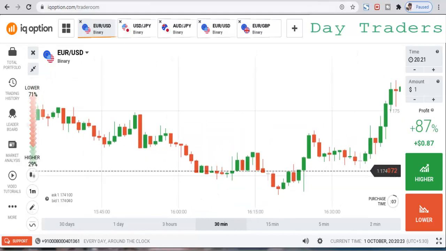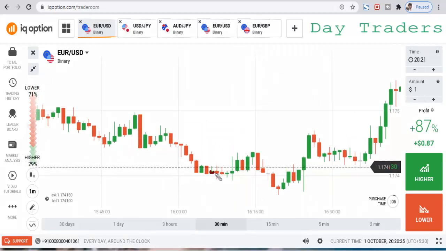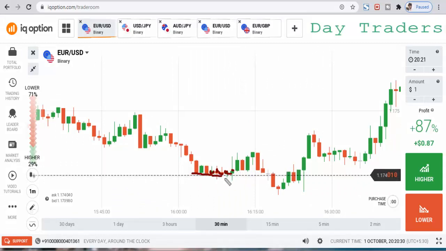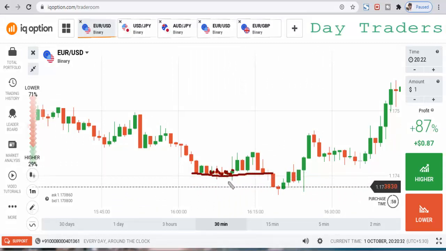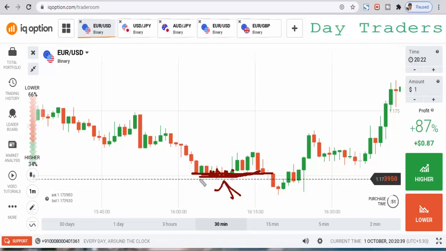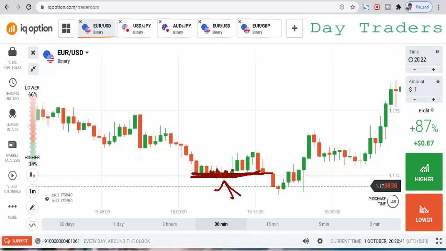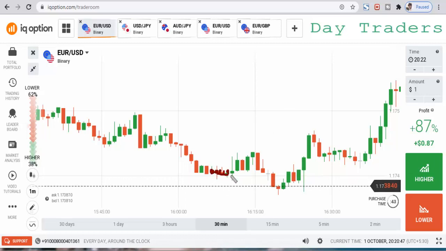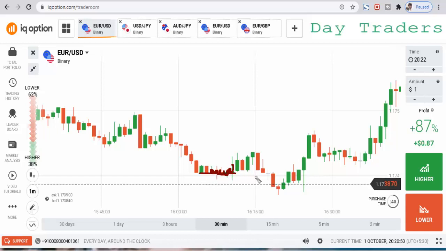So what are the weak levels? You can see so many candles, some buyers and sellers. Some traders say this is a very strong level. Some traders recommend this type of reversal point as a very strong level, but this is not a strong level. You can see so many times sellers and buyers fight at this level, but again this candle closes at the level, but no buyers enter the market.